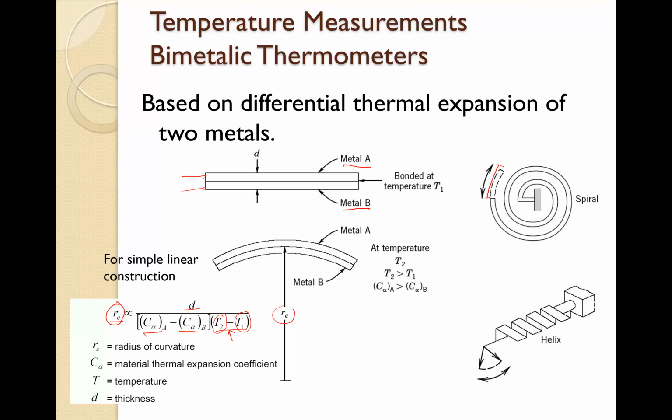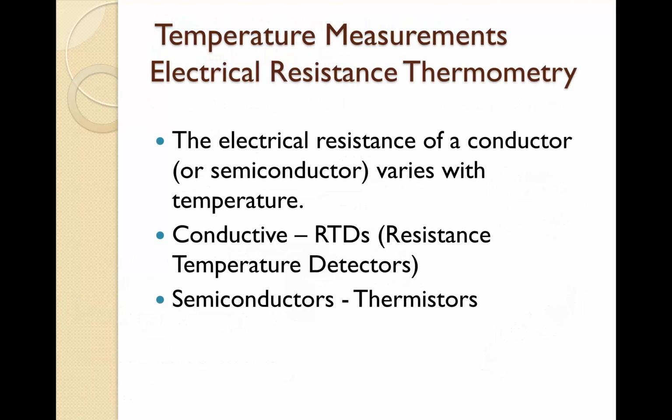There is another one here, which is a helix, and when we measure the temperature, the helix will rotate, so we can measure this angle. From this angle, we can get the temperature. So these are three different types of thermometer that we can use to measure the temperature. Of course, for its application, we can use a specific one.